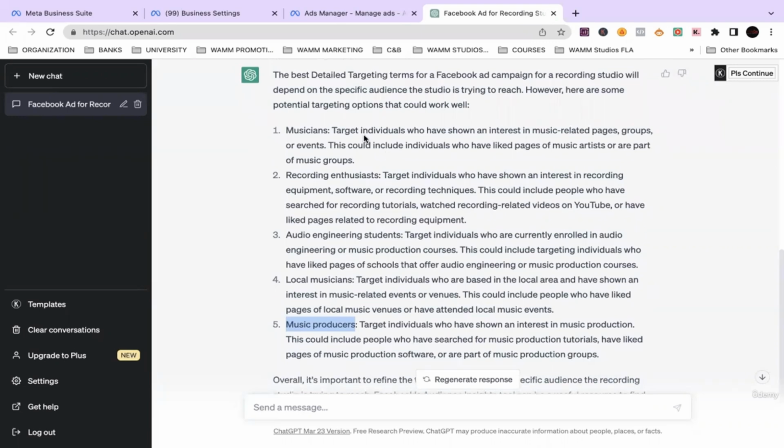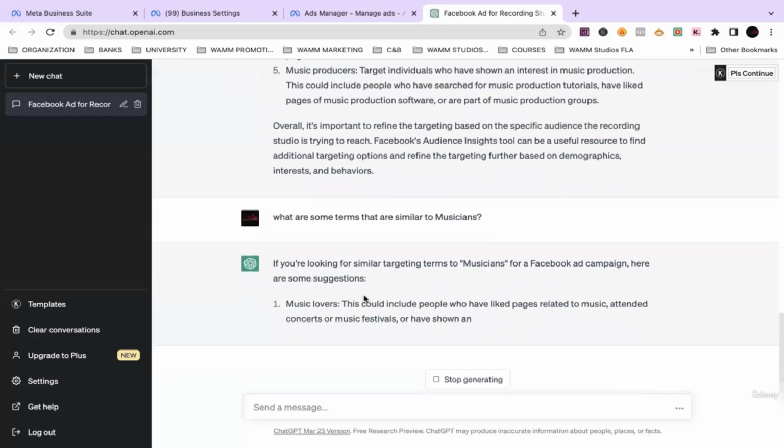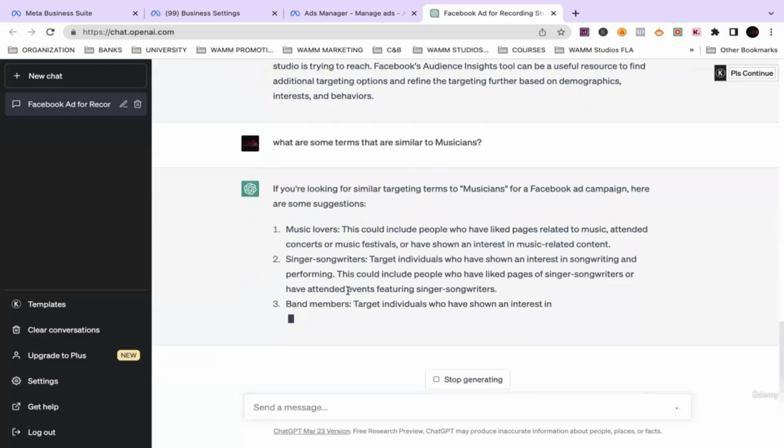Okay, so first one, musicians, right? So what are some other keywords for musicians? Let's ask ChatGPT. What are some terms that are similar to... okay, we got music lovers.